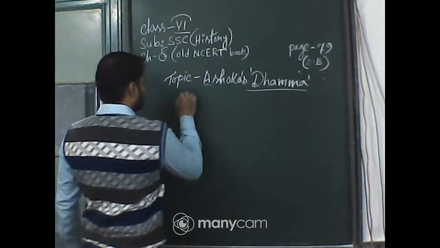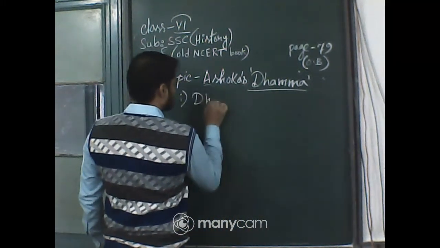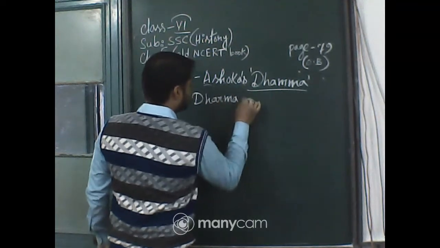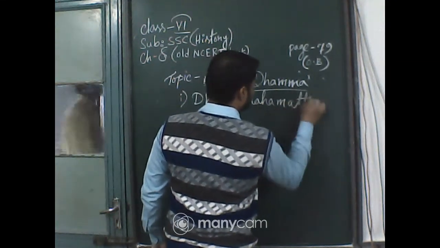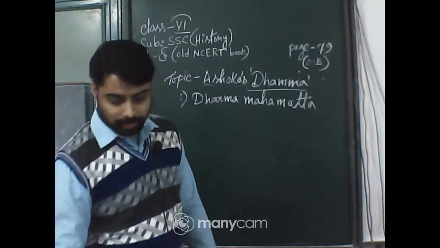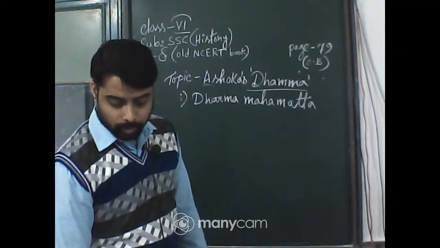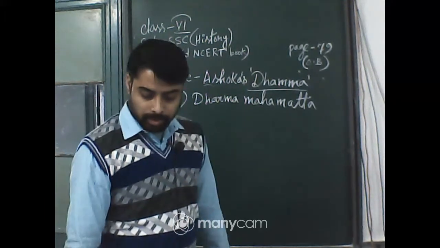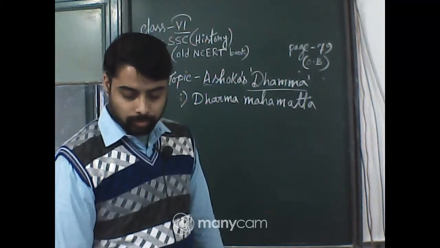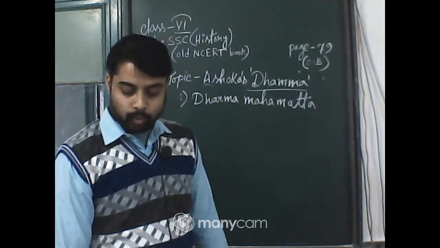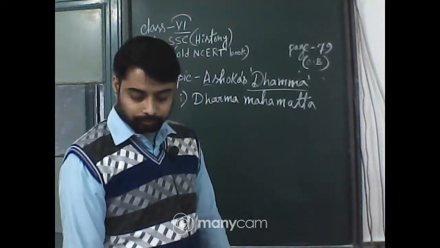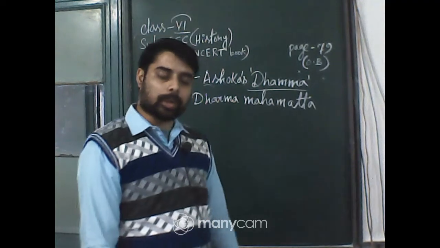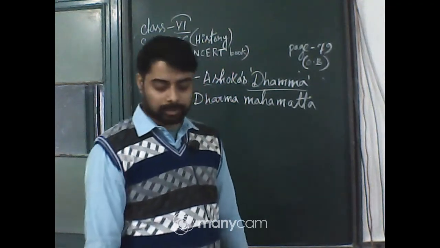So, remember the name Dharma Mahamatta. The Dharma Mahamattas are the officials who were appointed, and their duty was to go from place to place and teach people about Ashoka's Dhamma. Other officials were also appointed, such as Rajuka, Mahamatra, etc.